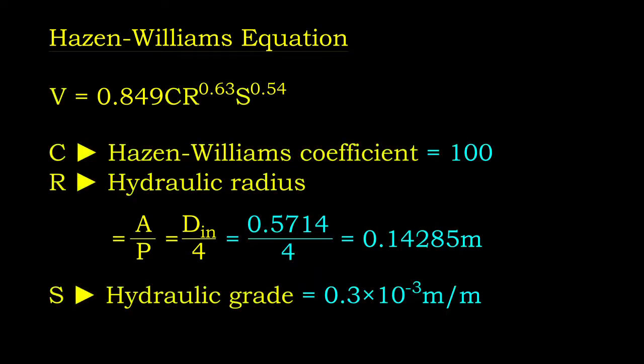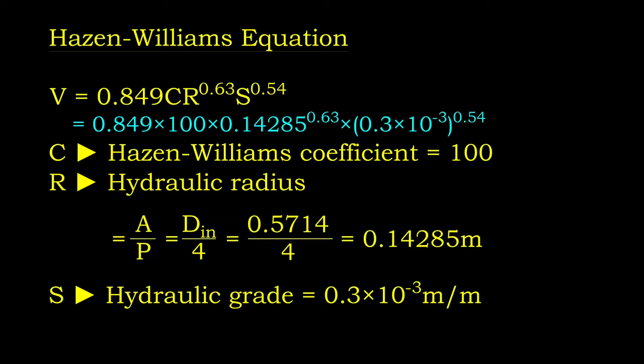Based on the parameters we used in the previous example, we can try to determine the flow velocity using the Hazen-Williams equation. By substituting the Hazen-Williams coefficient, hydraulic radius and hydraulic grade into this equation, we know the velocity is 0.31 meter per second.